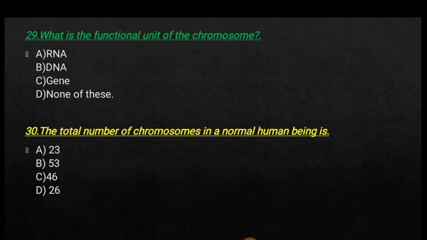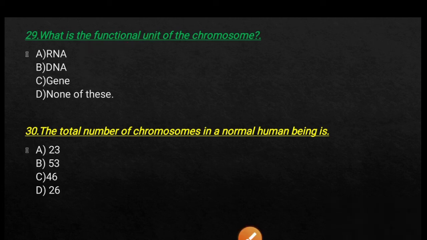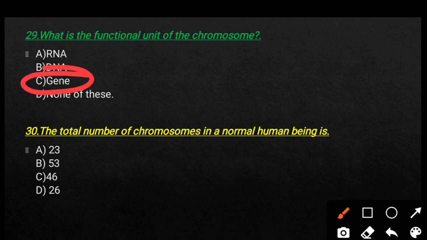And next question, what is the functional unit of the chromosome? Option A, RNA, option B, DNA, option C, gene, and option D, none of the above. So here the right answer is option C, gene.